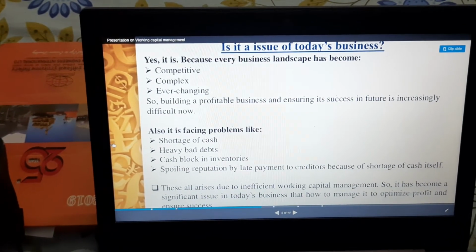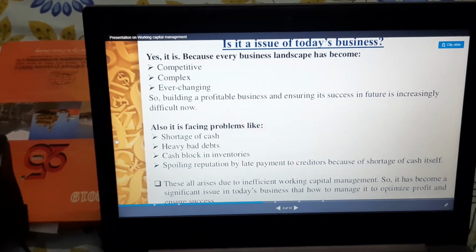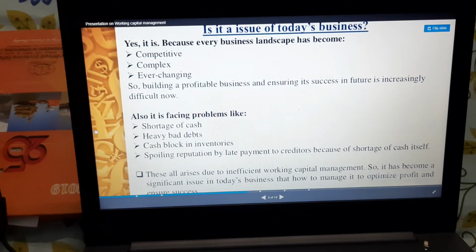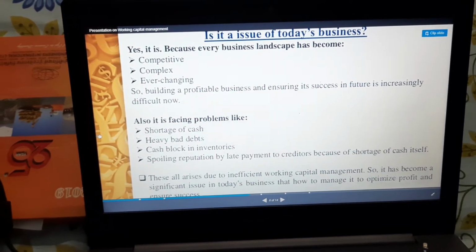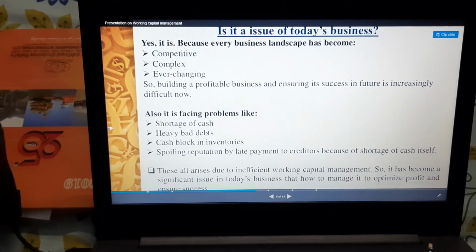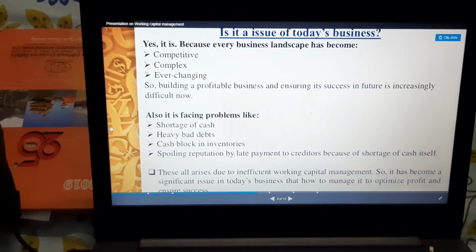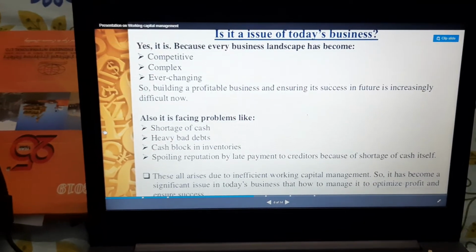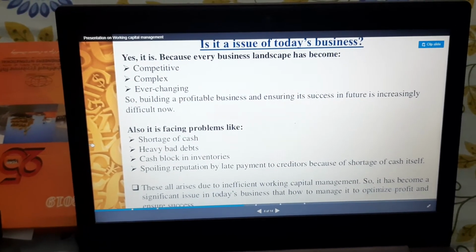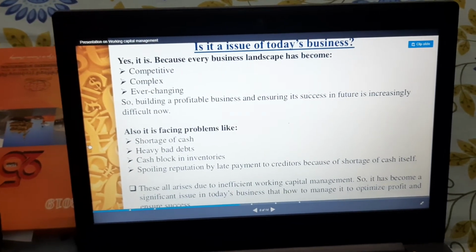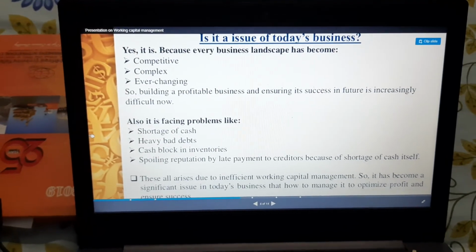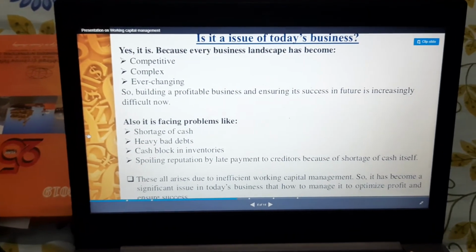It is mandatory for every business firm to maintain, or achieve, the optimum level of working capital every time, right? And it is very difficult to maintain optimum capital as well, because the firm has to maintain its profit and has to satisfy its creditors also. So maintenance of optimum capital is a big target, if we see the current scenario, right?